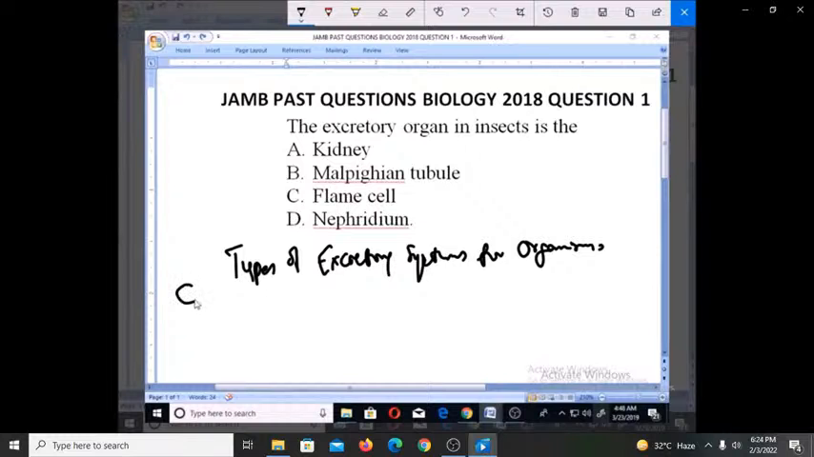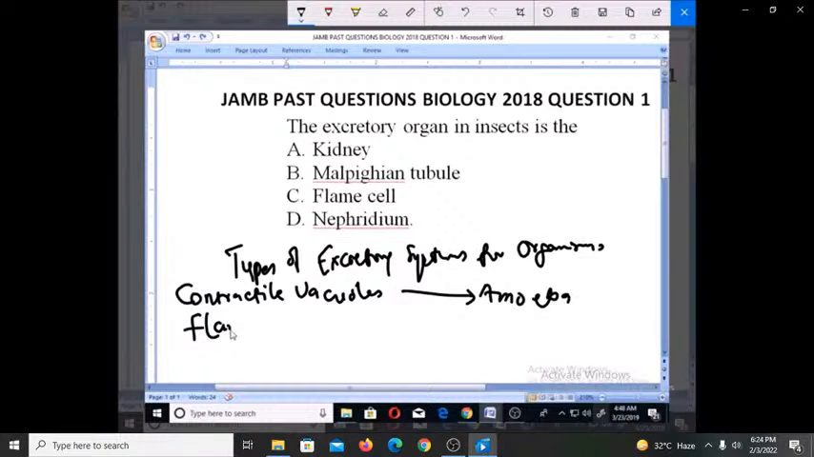The first major type of excretory system is what we call the contractile vacuole. The contractile vacuoles, and the type of organism that use this is amoeba. Now I'm going to look at the second type of excretory system, which is one of the options up, and that is the phlegm cell. And this phlegm cell is used by the organism known as flatworm.